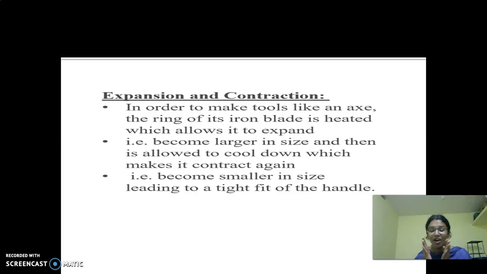If the joining is not there, what happens? In summer, no problem, these two tracks would touch each other. In winter, if they are contracted, what happens? There would be a gap between the two tracks, so there may be a chance of accident. That is why a joining is given between the two tracks where they join.